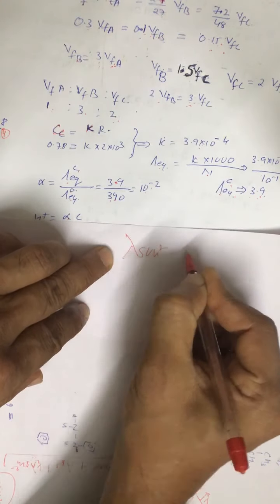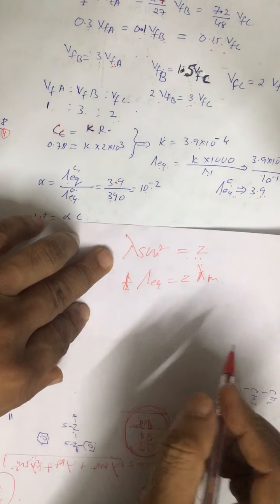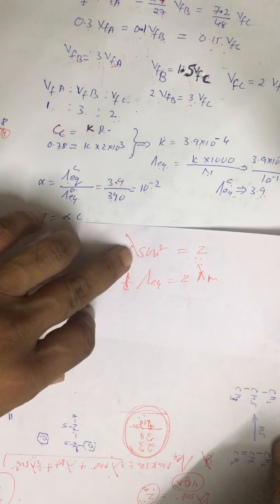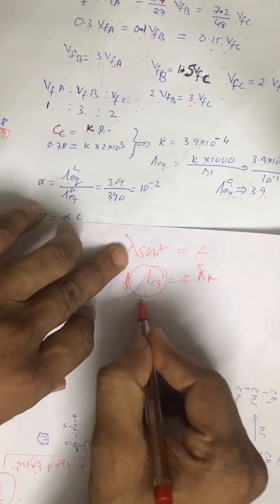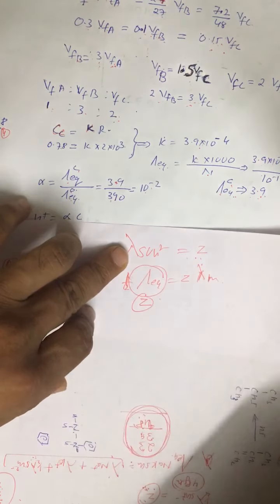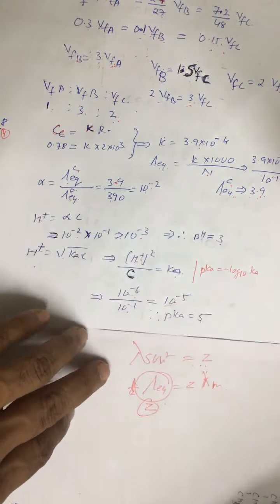Alright, so this is molar conductance, and equivalent conductance is equal to Z into molar conductance. In this case we are given equivalent conductance directly, whose value is Z, so we are adding up these three values. So this is X plus Y plus Z.